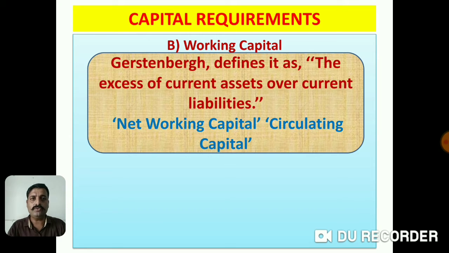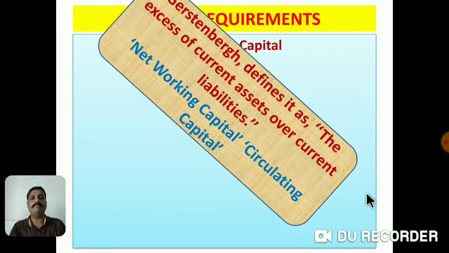In simple language, current assets minus current liabilities is known as working capital. Such working capital is also known as net working capital and as circulating capital. Simply, the amount which is extra over the current liabilities is known as working capital.